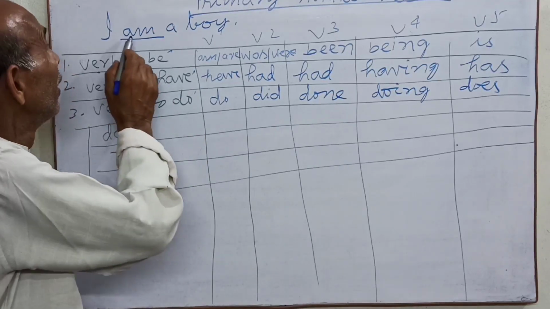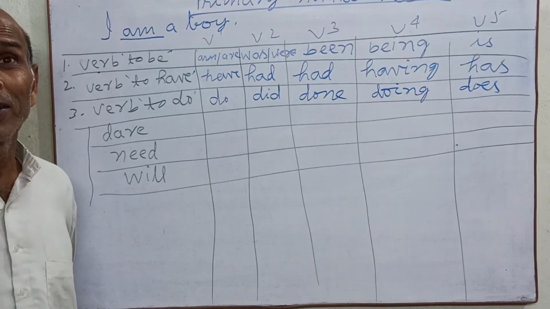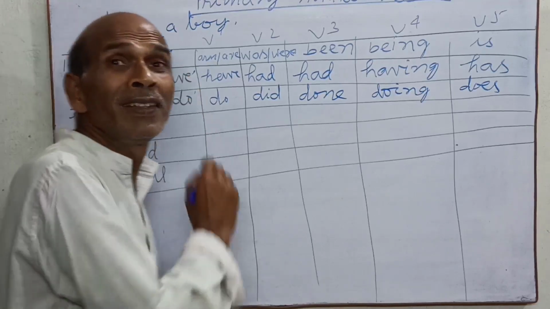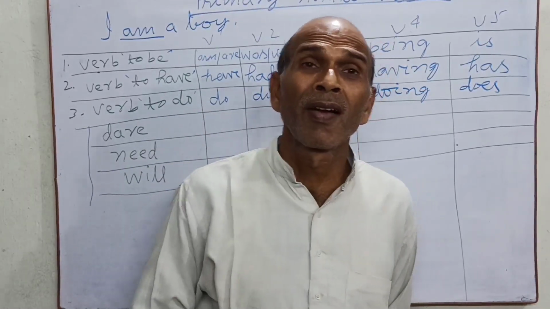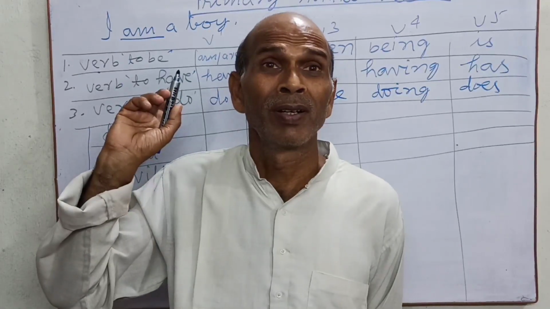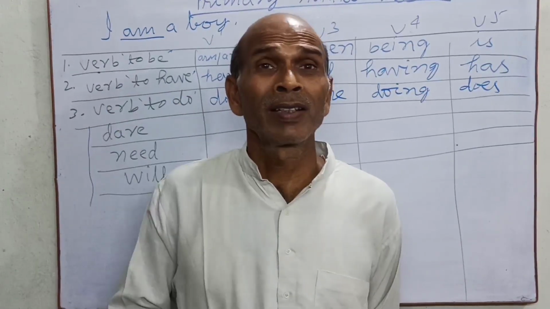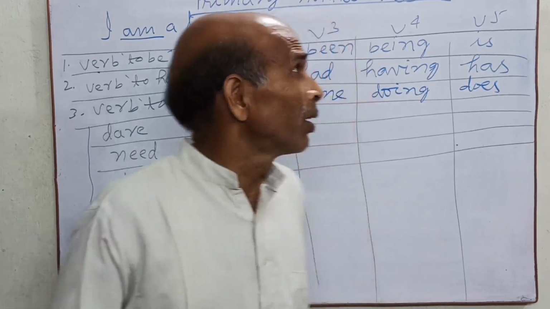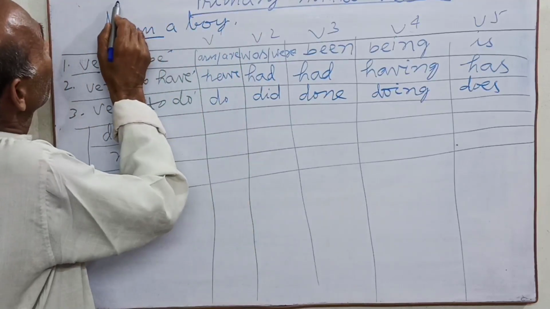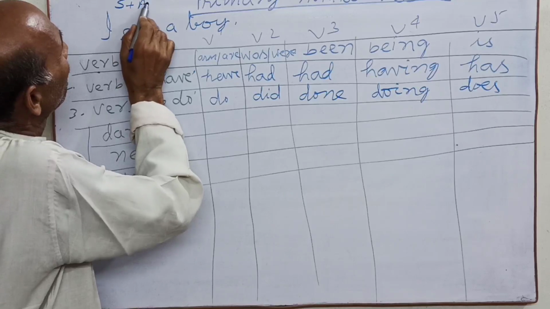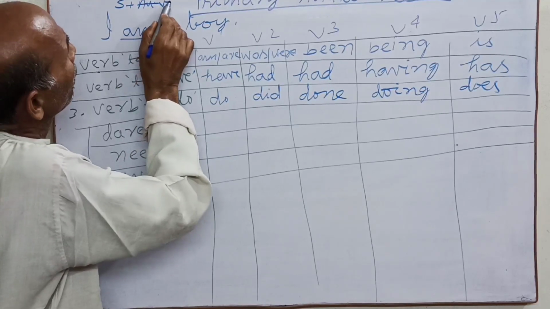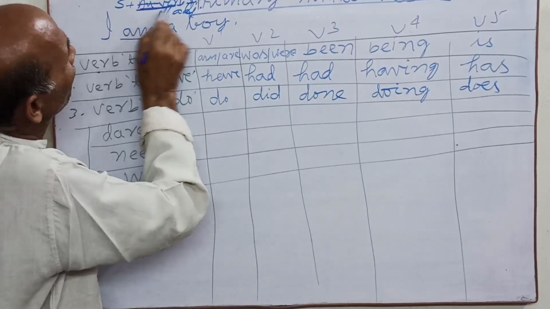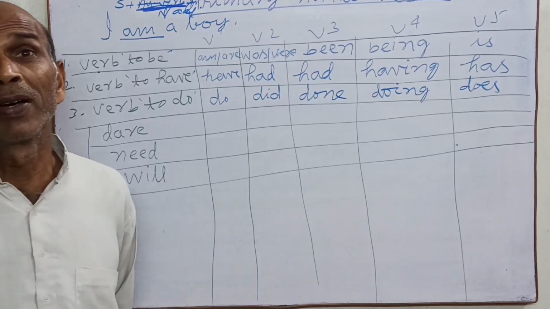You will say auxiliary verb, helping verb, but no. Here am is a main verb, because it does not help another main verb. Here the pattern is subject plus verb, plus noun or adjective, then the verb is the main verb.